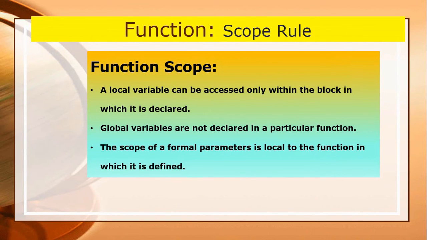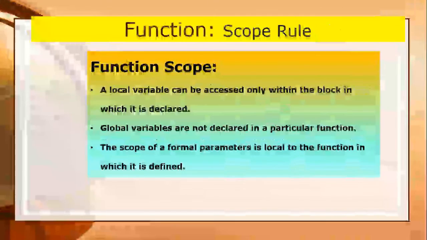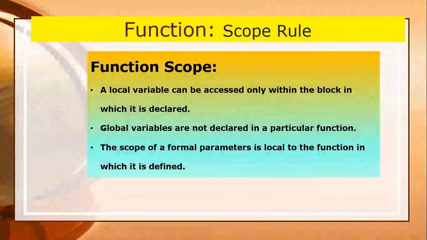Since global variables are not declared in a particular function, they are available to all the functions. Thus, the scope of a global variable encompasses the entire program. The scope of a formal parameter is local to the function in which it is defined.